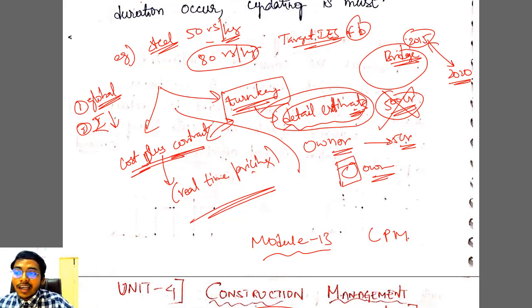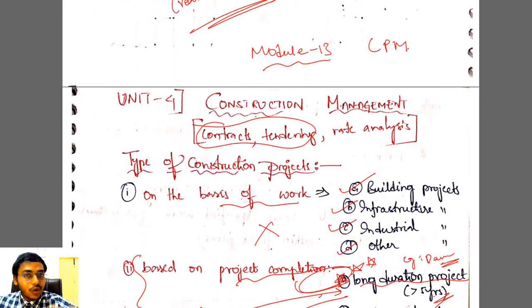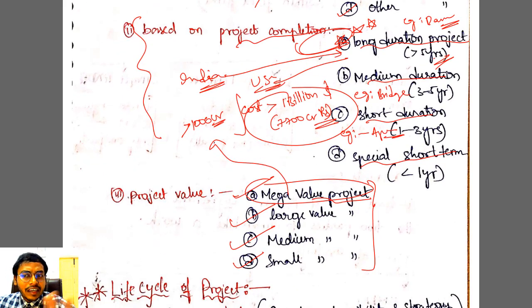And even if you delay, if you are going for a turnkey project, if the contractor delays, then the contractor will be at loss. Rate बढ़ जाएगा, loss आ जाएगा. So he will also try to finish the work as early as possible in turnkey contracts. I hope you understood the concept of tendering and contracts, right?